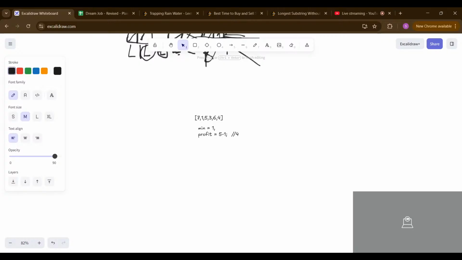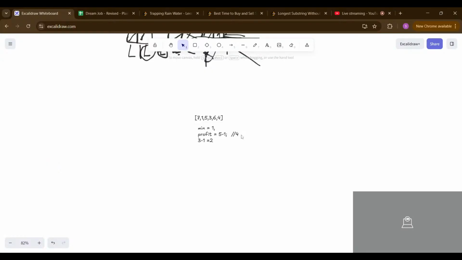Now we have 4 rupees profit as of now. We'll move our pointer to the third element. Is it less than the minimum? No, it's not less. So we'll keep our minimum as it is, and we'll try to calculate the profit. Now 3 minus 1 is 2. Is this bigger than 4, what we have as profit right now? No. So we are not going to sell at this position.